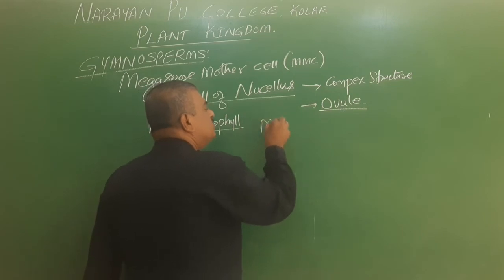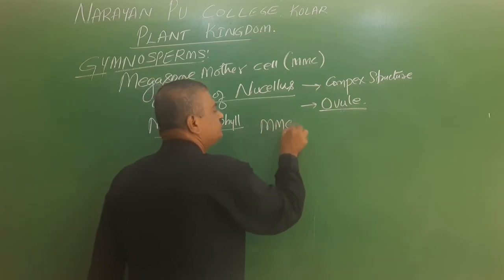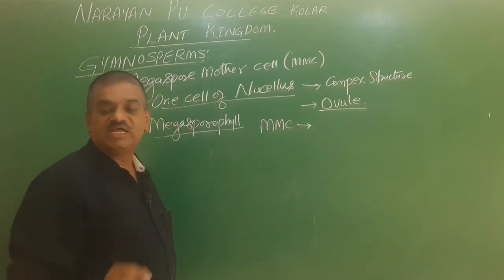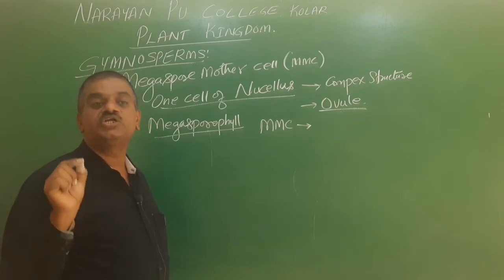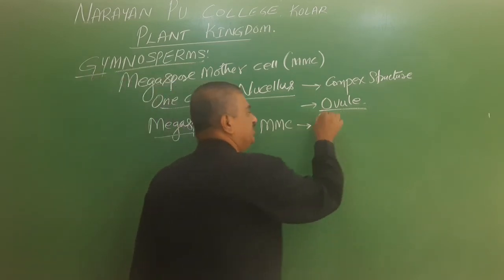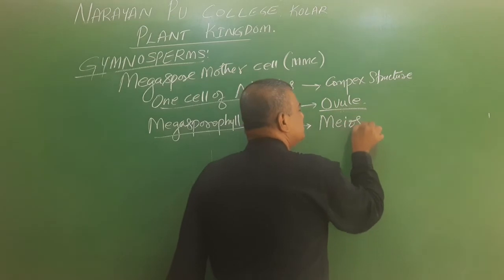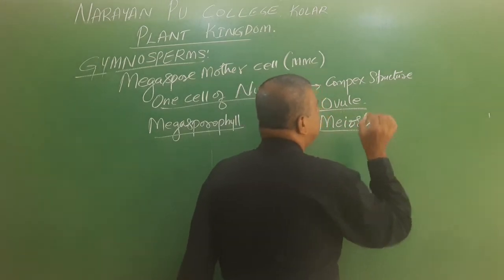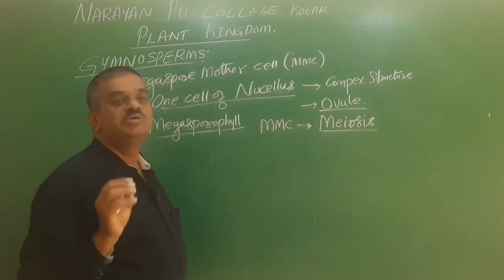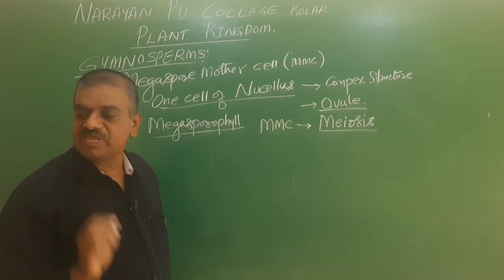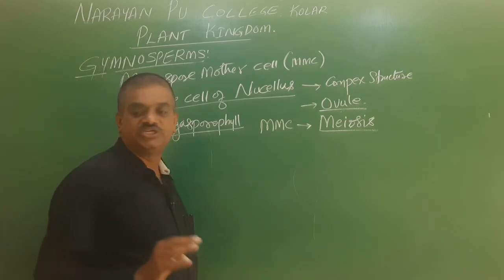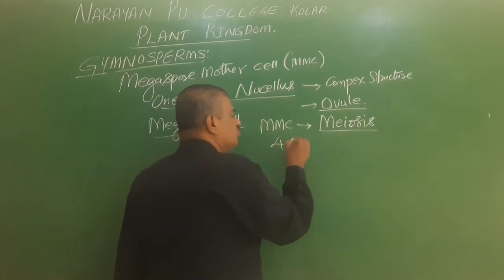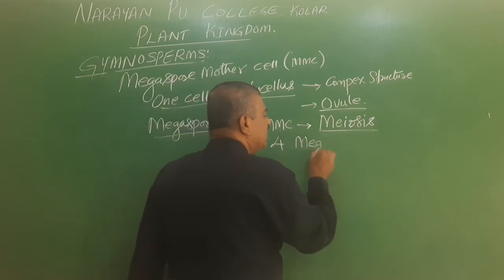Next, the megaspore mother cell always undergoes meiotic division. It undergoes meiosis, a reductional division, to give rise to four megaspores.